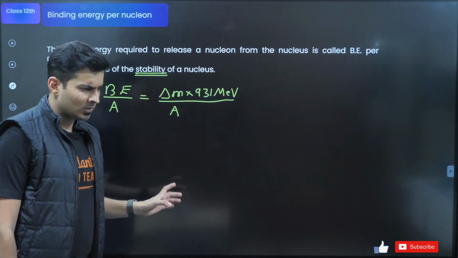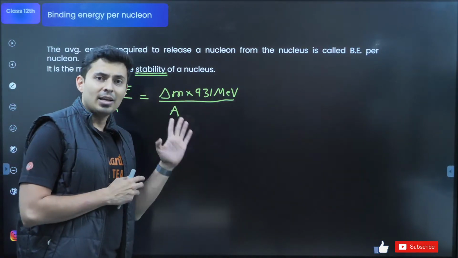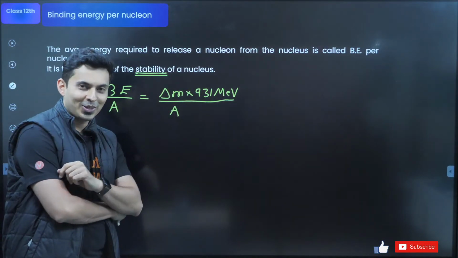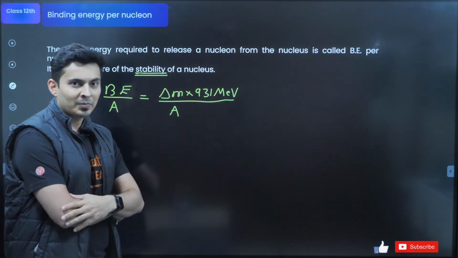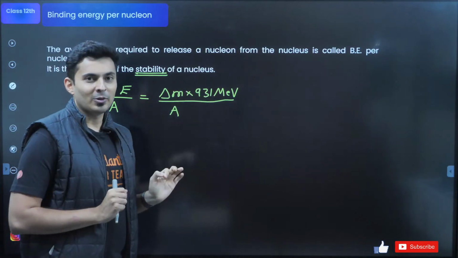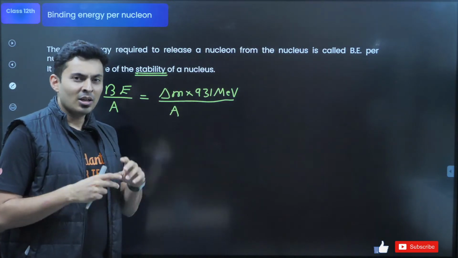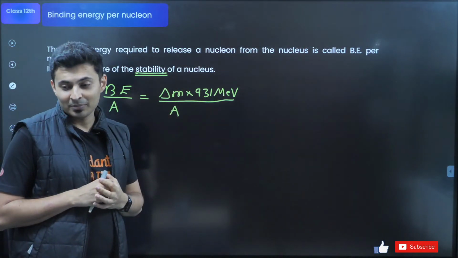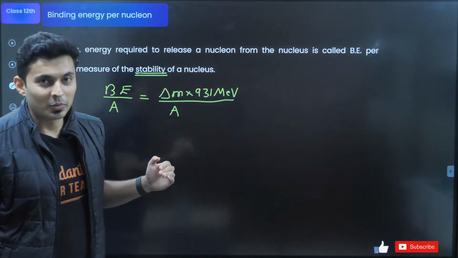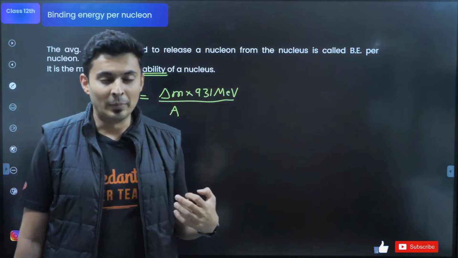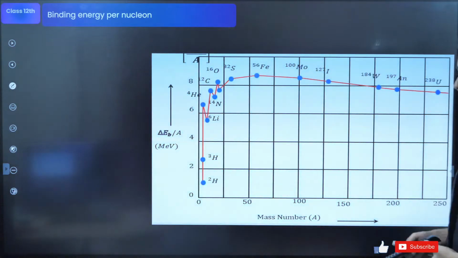Now what scientists did, they took all the elements of the periodic table. Imagine how much time will be needed for this. All the elements you take, calculate the mass of the proton, calculate the mass of the nucleus, subtract the two, find the mass defect, multiply by 931, divide by A. This is the binding energy per nucleon. Then take the next element. Again, calculate the mass defect, calculate the binding energy per nucleon. They did it for all the elements of the periodic table. So guys, you need to be really motivated, and find a time to do all this. And they plotted a graph, and the graph came out to be like this.